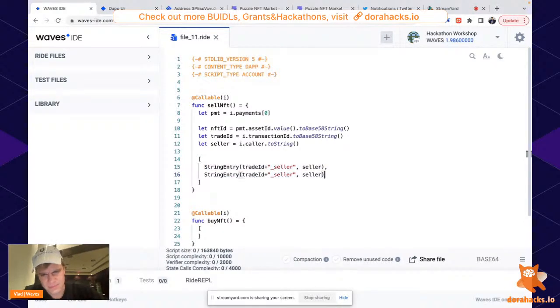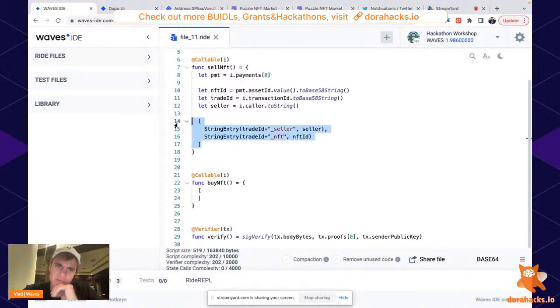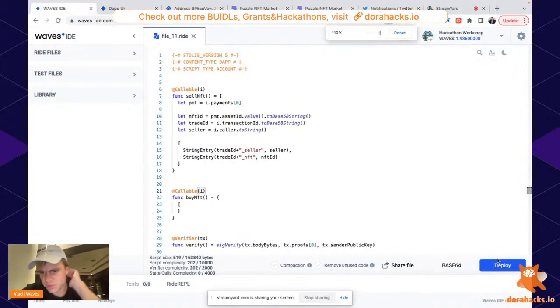And NFT is equal to NFT ID. Nice. Okay, so as soon as we fill this array, the function has a result. Something happens after we perform this function. Let's check it. We will deploy this function.